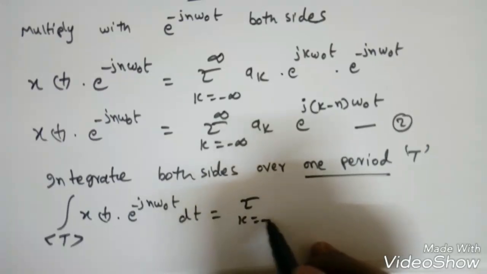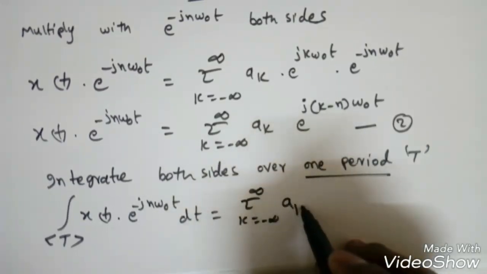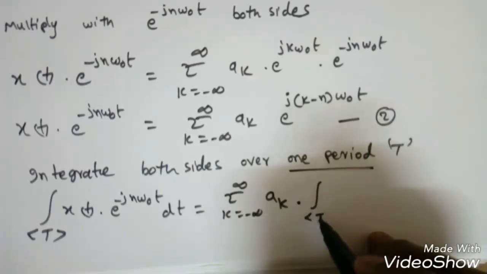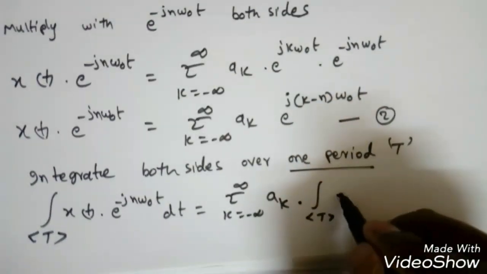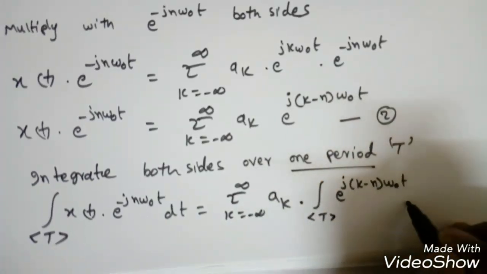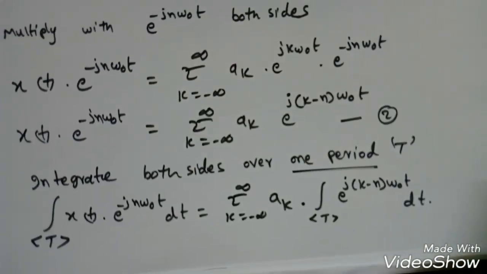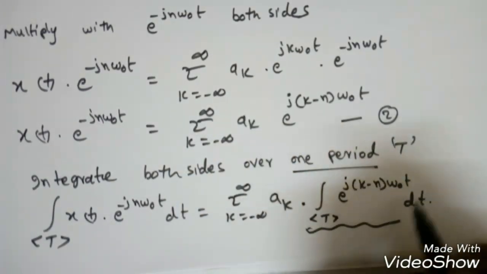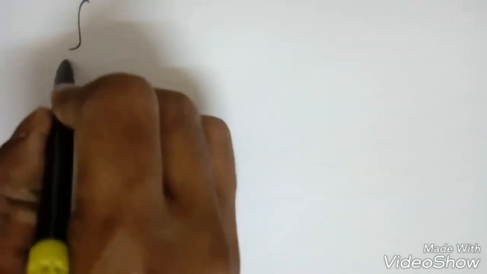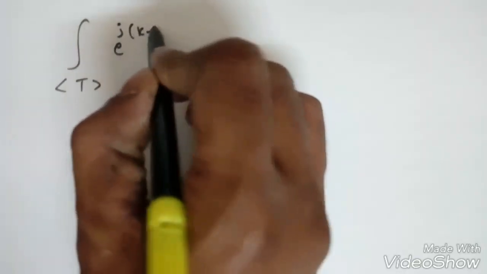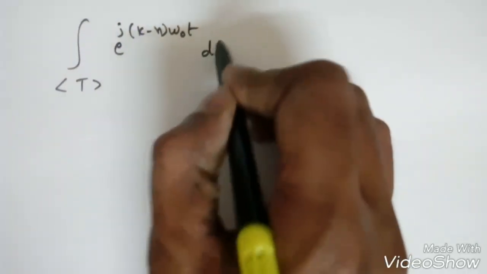So it will become sigma k equals minus infinity to infinity a k into the integration, so we need to integrate over a single period T, of e power j into k minus n omega naught t into dt, right? So we need this integration term. So how to find it? I'll take this one separately, like this: integration over single period T of e power j k minus n omega naught t dt.